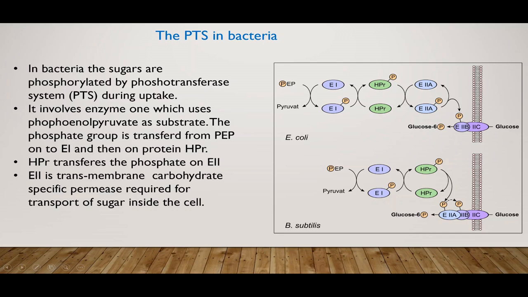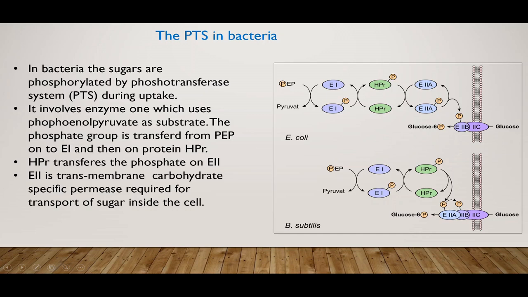The phosphotransferase system consists of three cytoplasmic proteins, E1, HPr and E2A, and two membrane-associated proteins, a permease 2C and a subunit of E2 protein, E2B.